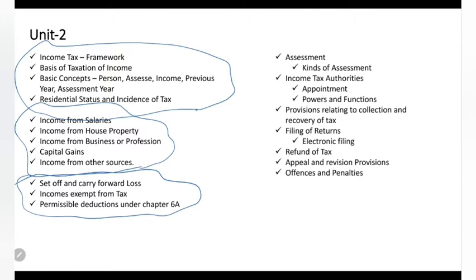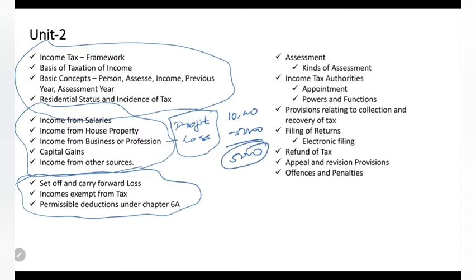Set off means, if there is a loss in one area of income, like income from business, there is a loss, and income from house property there is a profit, can I set all these things together? So here a profit of 10,000 and here I have a loss of 5,000. Can I deduct and say my net profit is 5,000 and I will pay tax on this?